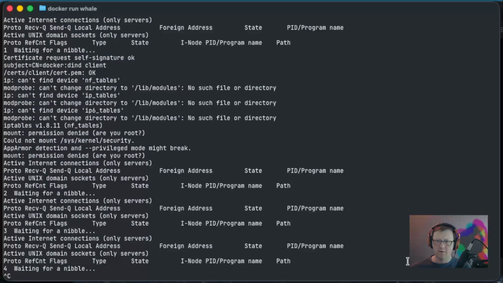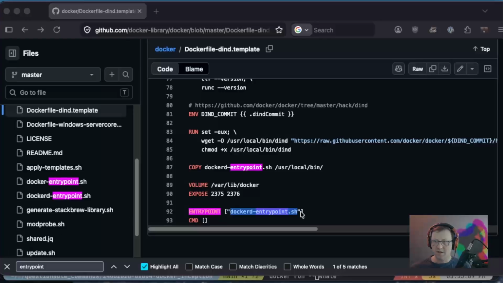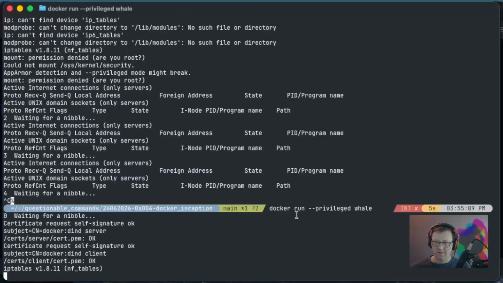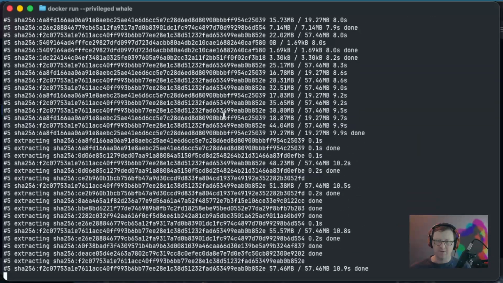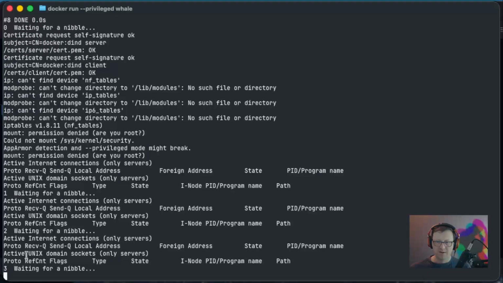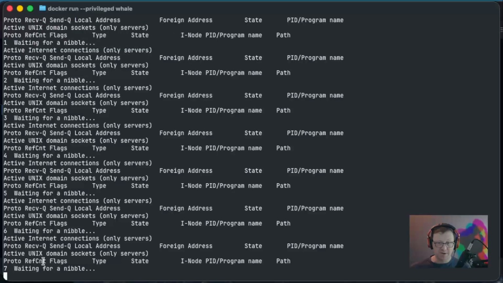I wonder if the whole issue is because I'm not using the privileged flag. So docker run, just copy it out from my previous. Yeah. So now we're inside Docker and Docker, and we're building the new one. And now we're inside another Docker and Docker, and we're going to be building a new one, hopefully.